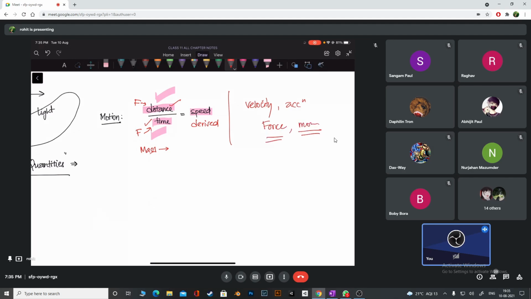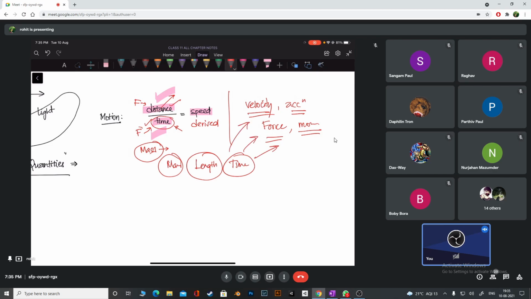They're all derived from mass, from length, that is distance, and from time. So basically we need length, time and mass, and the entire motion can be studied because of these three things: mass, length and time. So mass, length and time become very basic quantities for us. Let me write all of them again.